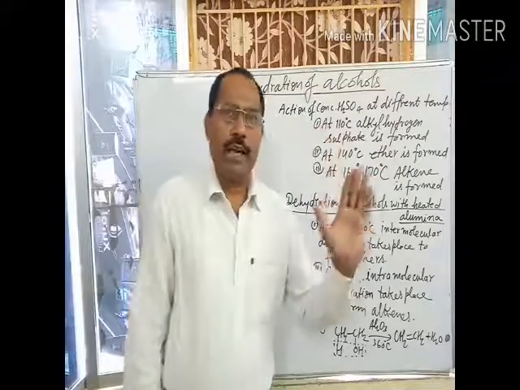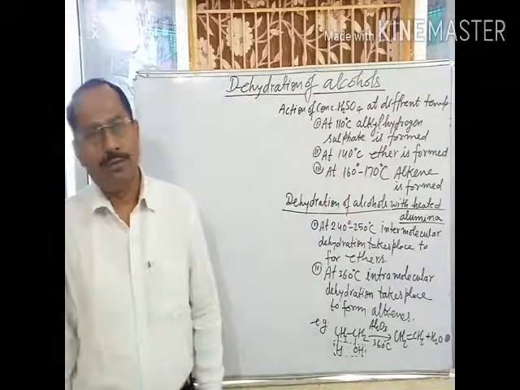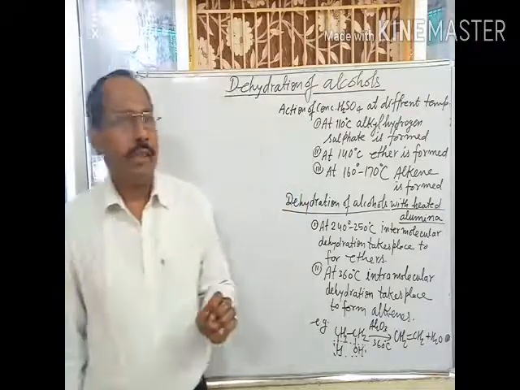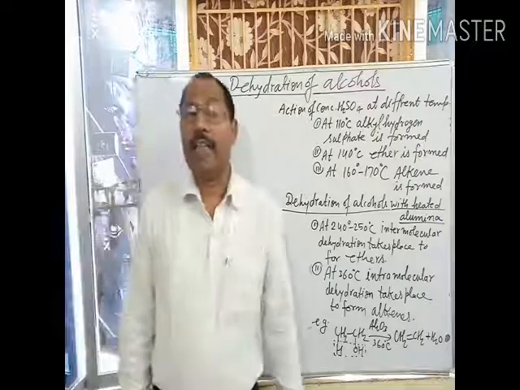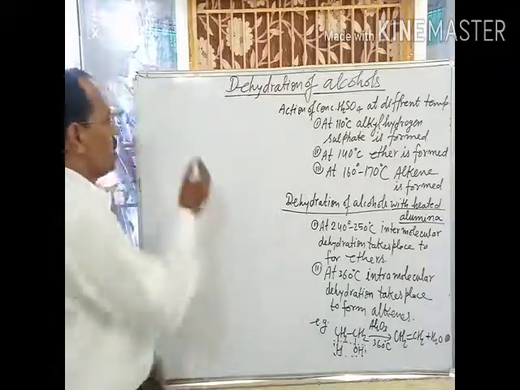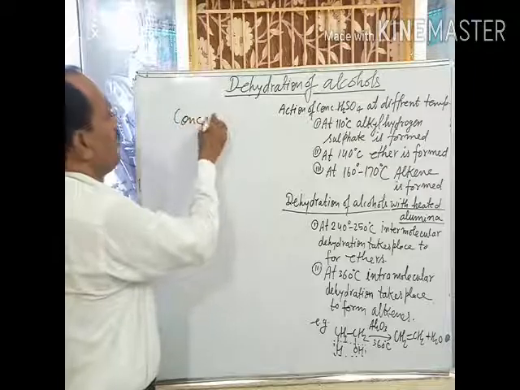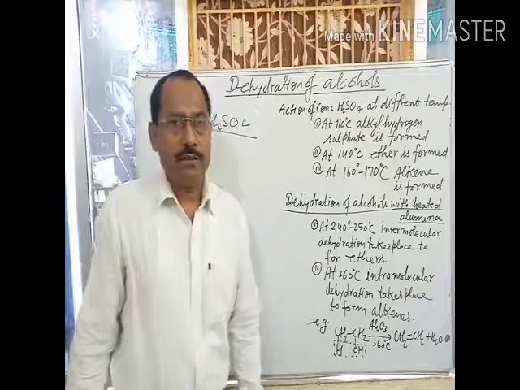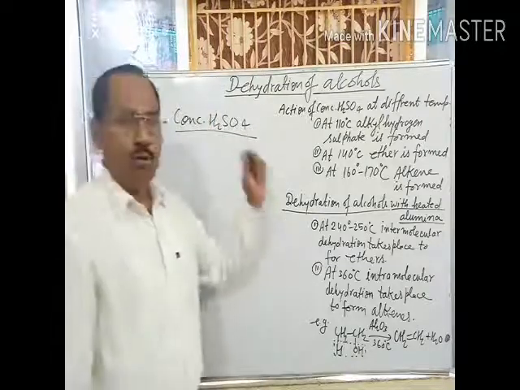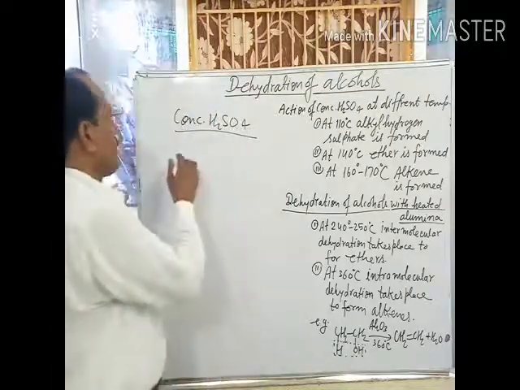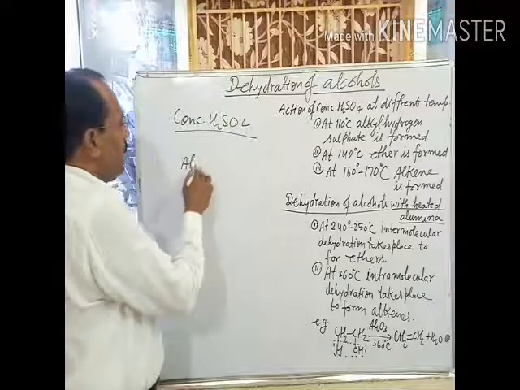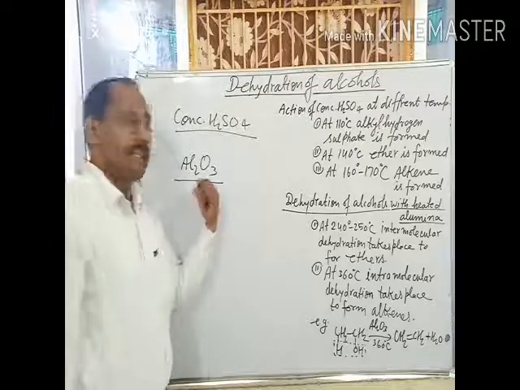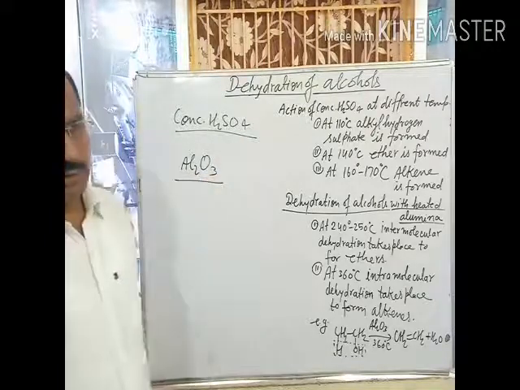Dehydration of alcohol. Dehydration means removal of a water molecule. From alcohol, a water molecule can be removed by the action of some dehydrating agents like concentrated sulfuric acid. Conc H2SO4 is the best dehydrating agent used for the dehydration of alcohols, and heated alumina Al2O3 is another dehydrating agent used for the dehydration of alcohols.